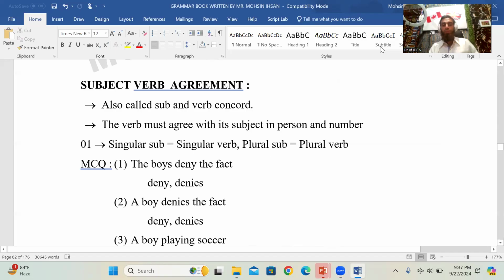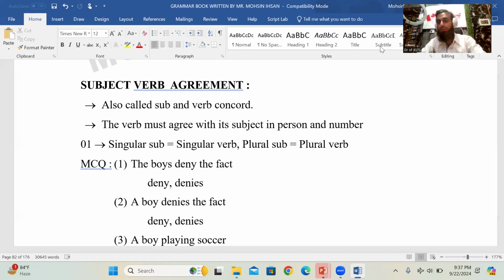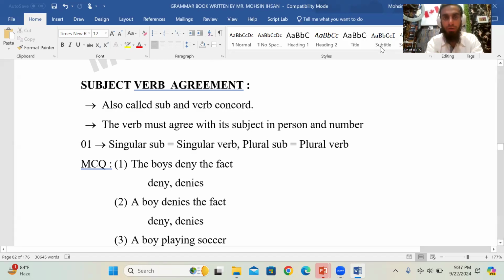Right. Subject verb agreement topic means when your verb agrees with the subject that you use in the sentence, right? When both agree to each other on their usage specifically, we call it subject verb agreement. It is also called subject and verb concur. That means they agree to each other.